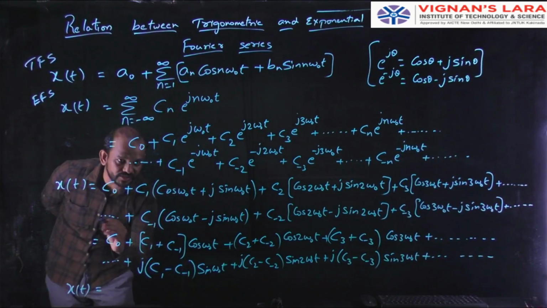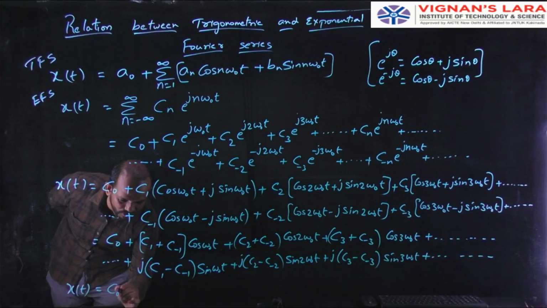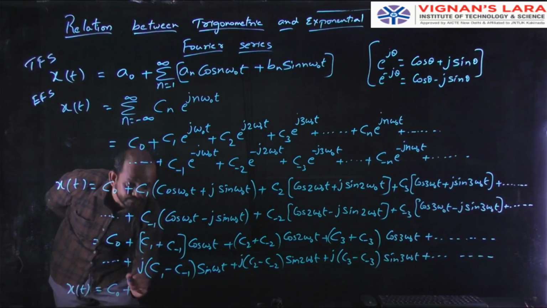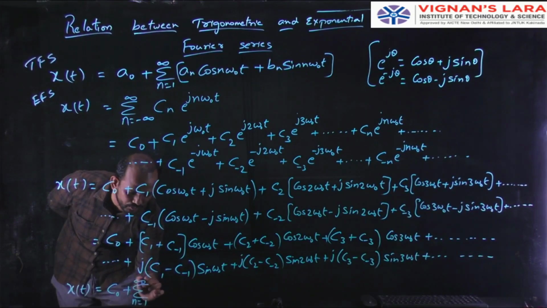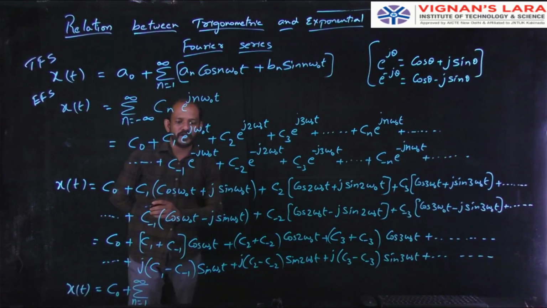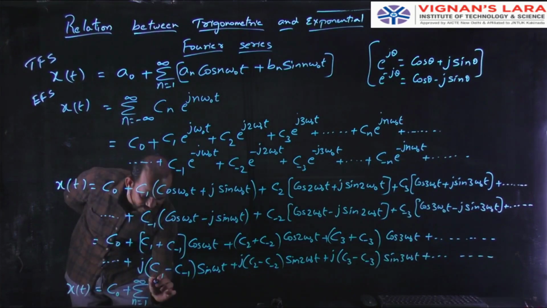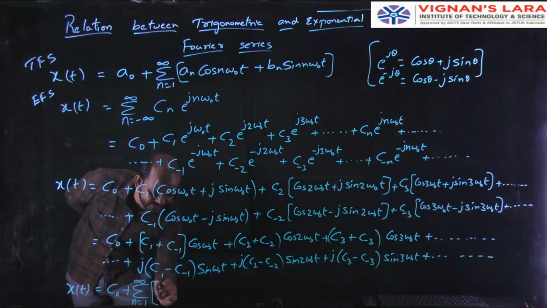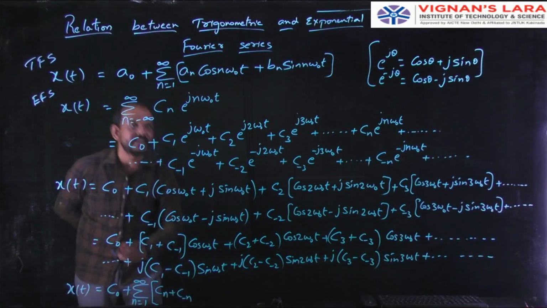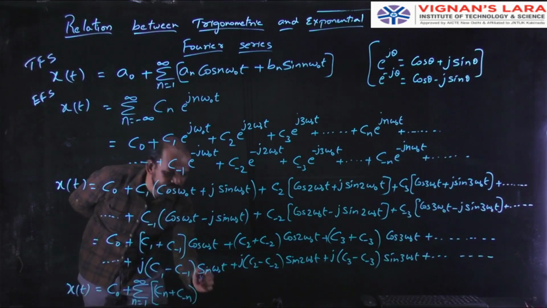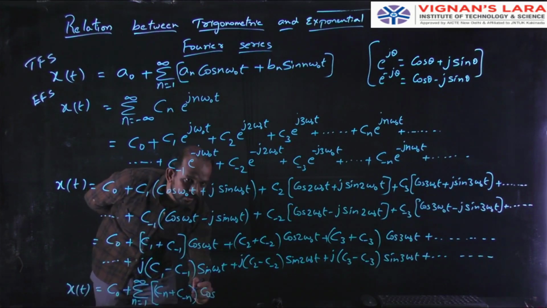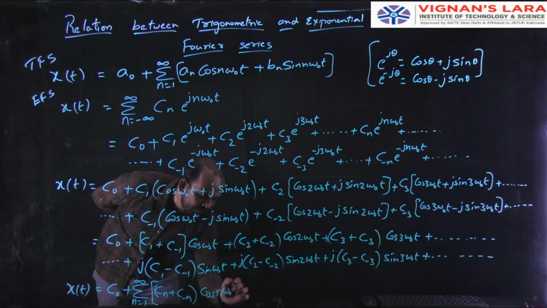So C naught is a different one. Keep C naught outside, plus summation n equal to 1 to infinity, Cn plus C minus n cos n omega naught t.